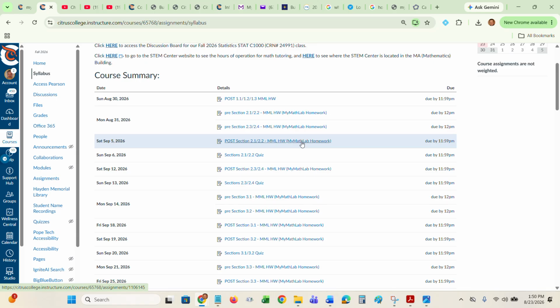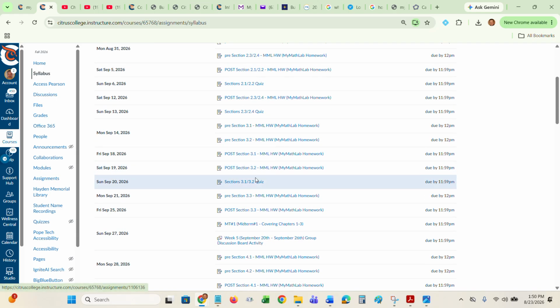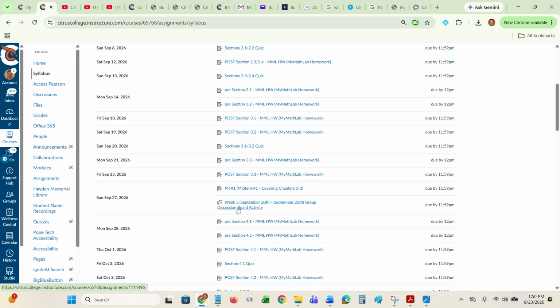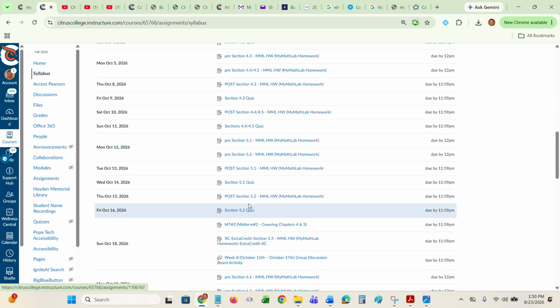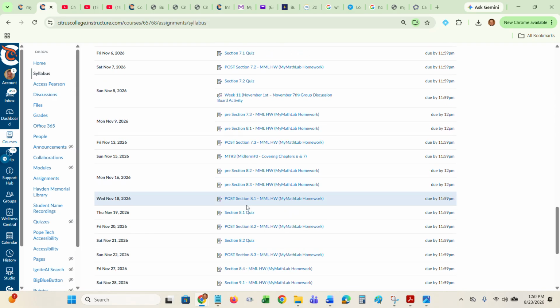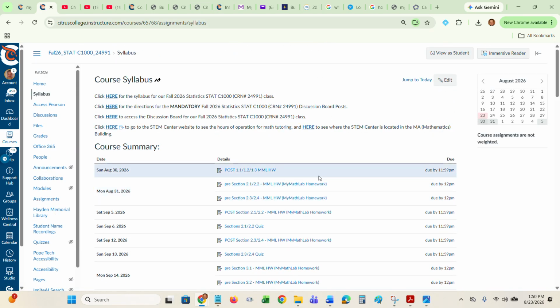And then there's a follow-up post assignment for most all those pre-assignments and a quiz as well. But you notice that in this view, the discussion board posts and assignments are chronologically in order as they come up in the class. So this is just a really easy, organized way to see all of the assignments and when they're due.